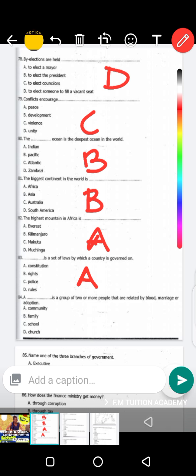So what is that? It's a family. A family, where we are related by blood, marriage, or adoption. It's simply a family.